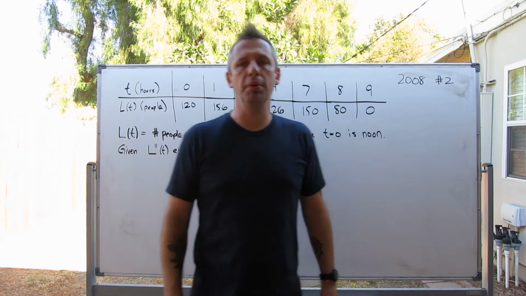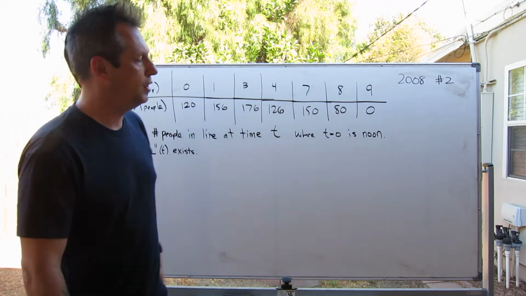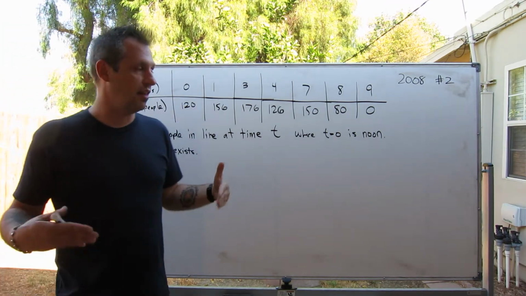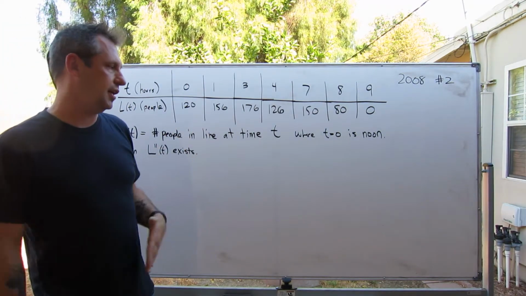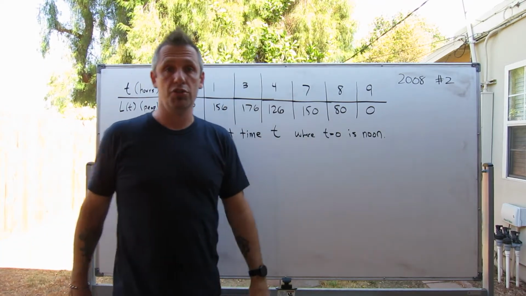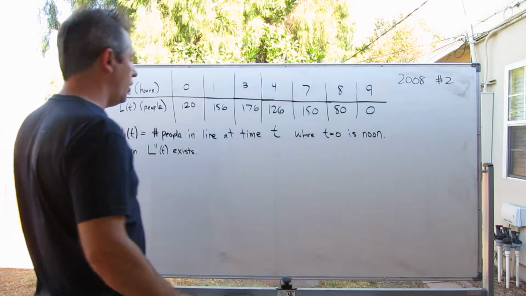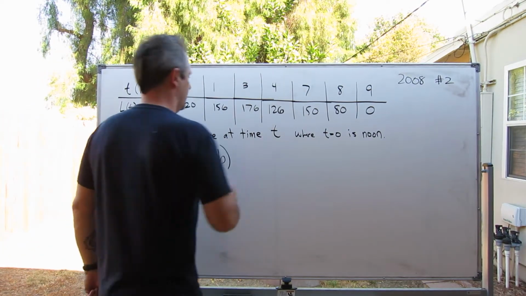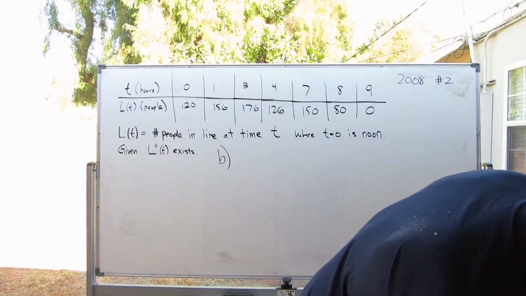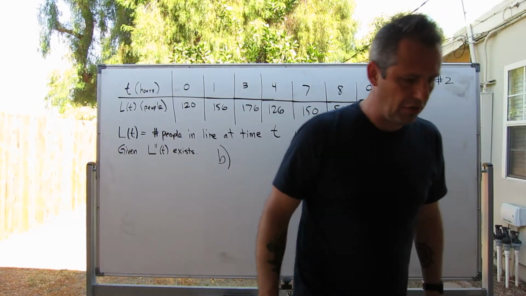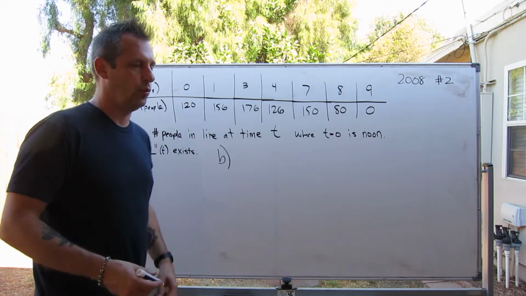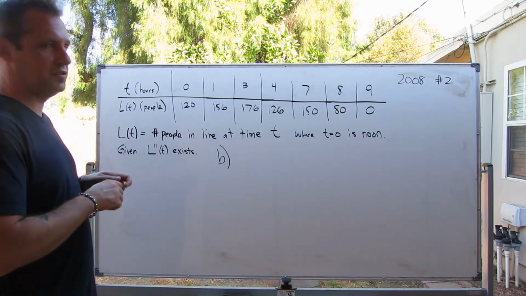Okay, here we are with part B of the 2008 number 2, in which we're dealing with this function L of t that tells us the number of people who are standing in line to purchase concert tickets at any time t, where t is measured in hours and t equals 0 starts at noon. What part B asks us to do is estimate the average number of people that were waiting in line during the first 4 hours of ticket sales.